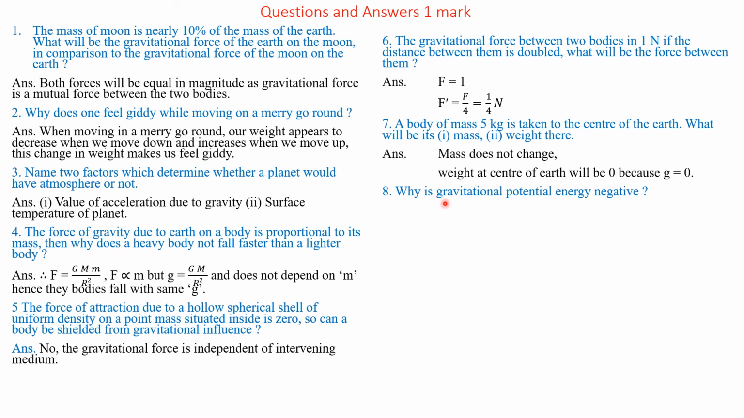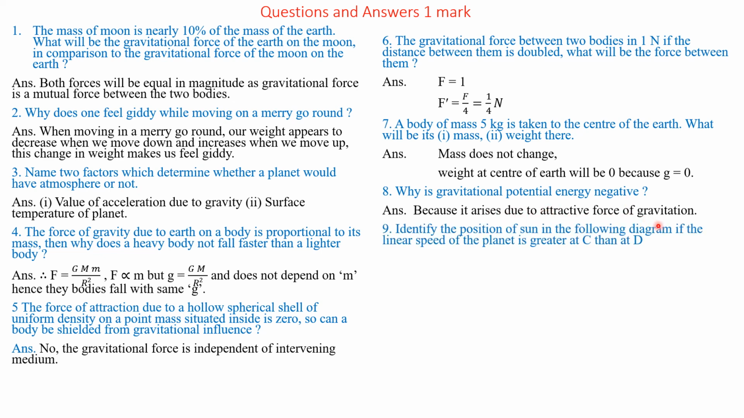Question number 8. Why is gravitational potential energy negative? Because it arises due to attractive forces of gravitation.